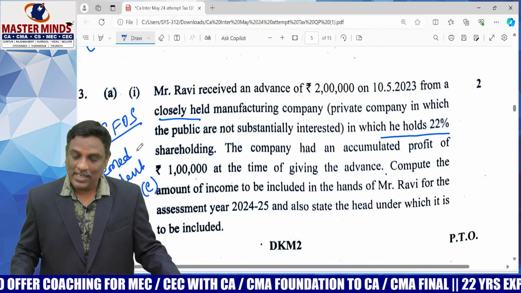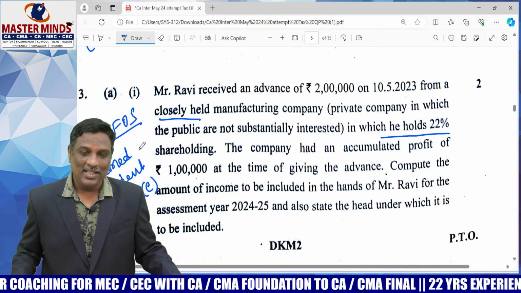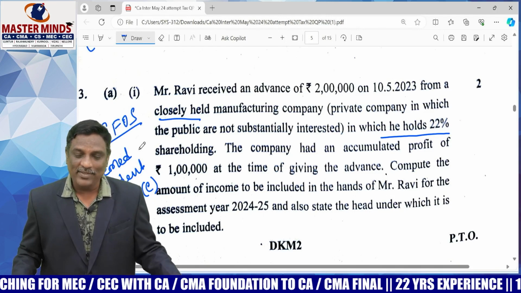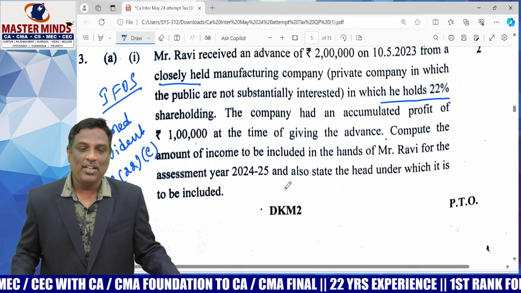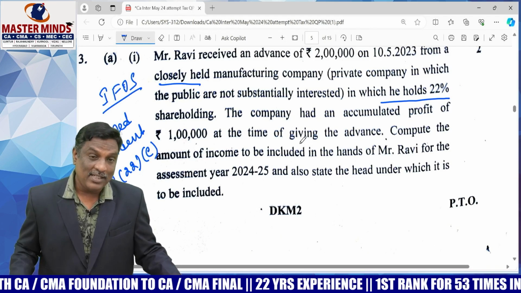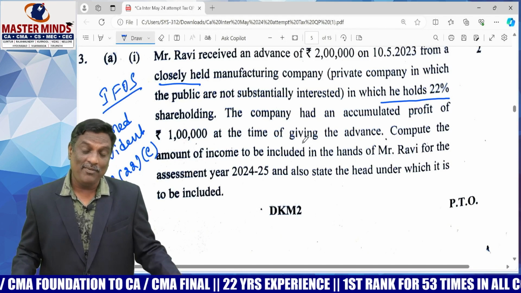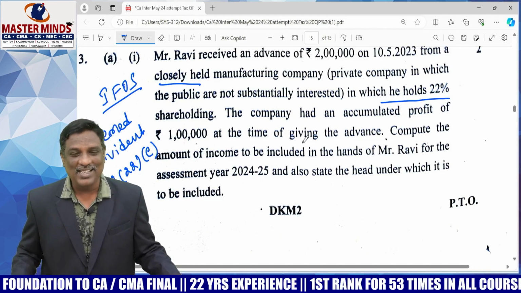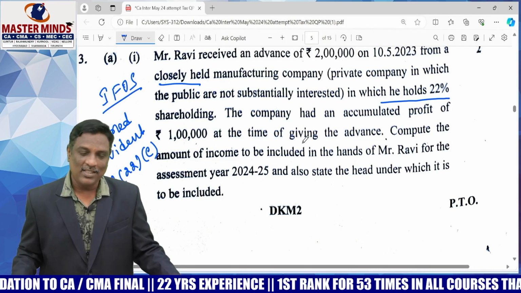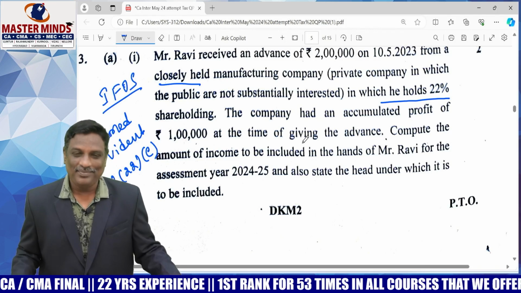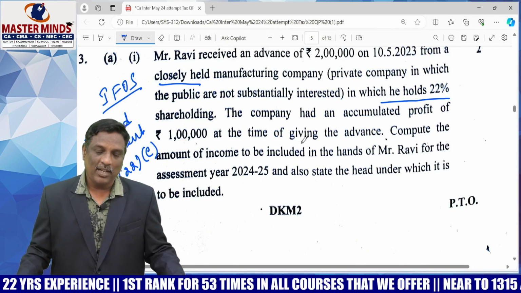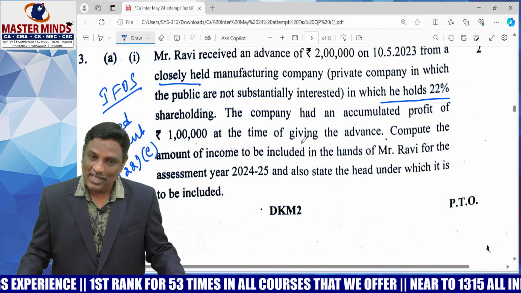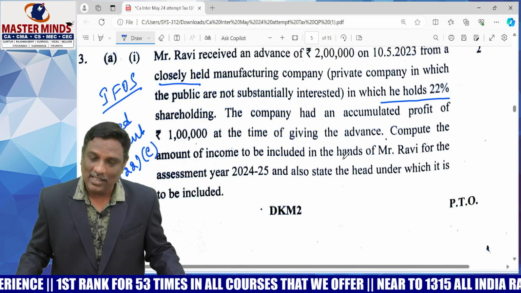There are a number of points like this in our material, including concept questions also. Please verify it carefully. Deemed dividend, section 2(22)(e): accumulated profits distributed by a company in which the public are not substantially interested, by way of loans and advances to a beneficial owner. That's the point covered in the deemed dividend section. Very easy problem and covered in our material also.